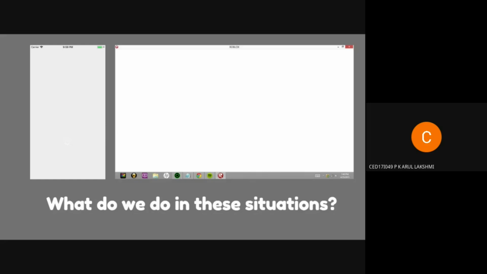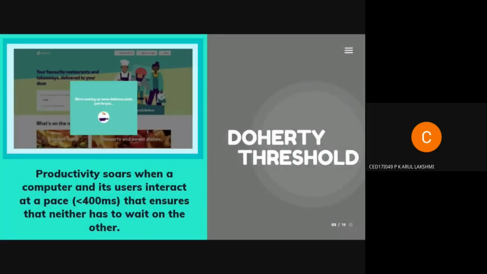So there's a law which talks about this. Let us look at that. Next screen. Yes, that is the law called the Doherty threshold. Basically, the Doherty threshold states that productivity soars when a computer and its users interact at a pace of less than 400 milliseconds, which ensures neither has to wait on the other. Okay, let us understand what this is all about.